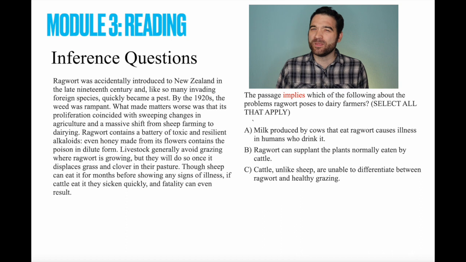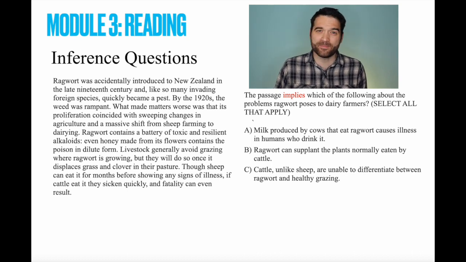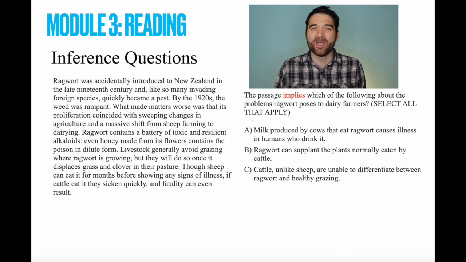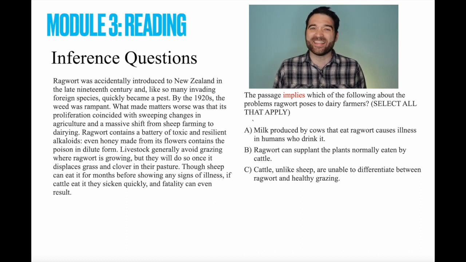But can you be 100% sure that it rained? Is there any other plausible explanation for what happened? Maybe your neighbor's sprinkler went off and sprayed your window, or maybe someone's running around the neighborhood with a hose. All of these are very, very unlikely, but they're still possible. An inference is something that can definitely be concluded, something that must be 100% true. So on these question types, we're not looking for what's probably true or a reasonable guess. We're looking for what must be true based on what we've read in the passage.